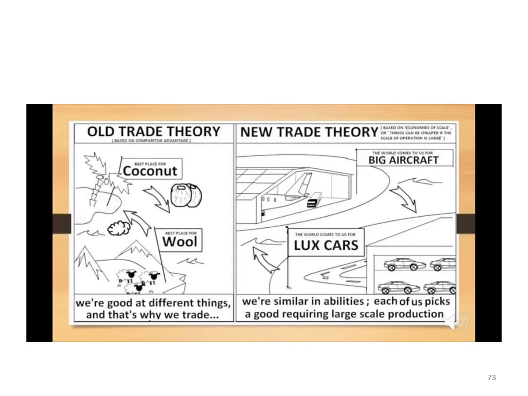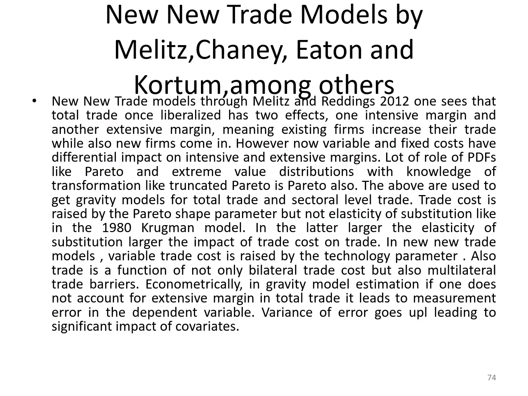These are about the trade theories that we'll be talking about. There's an old trade theory which is based on technology and endowments, while the new trade theory, by Krugman, is based on economies of scale and product differentiation.